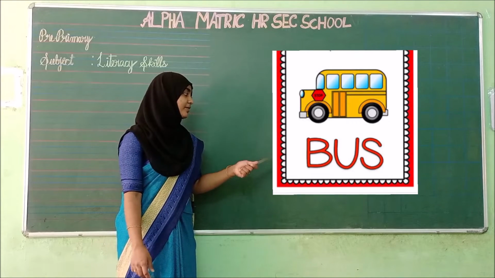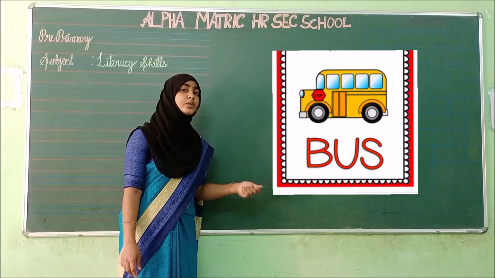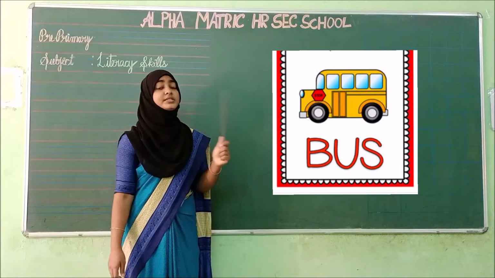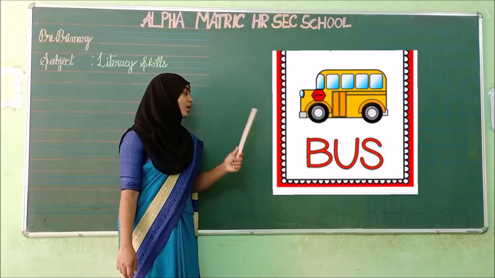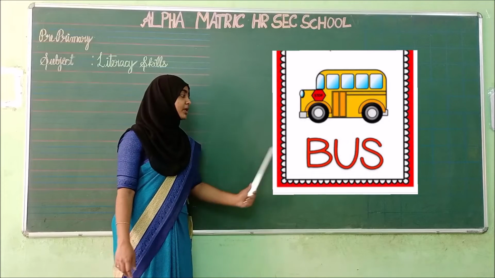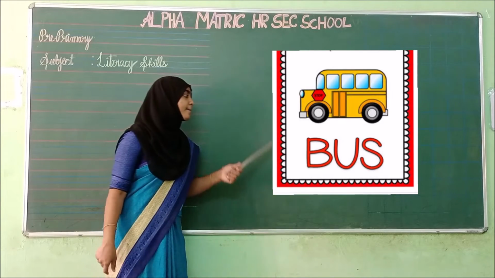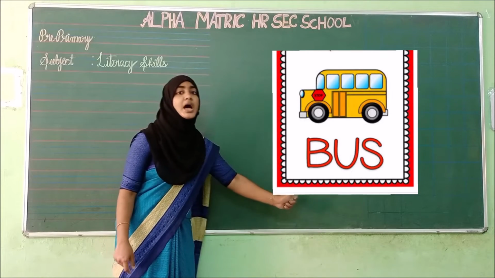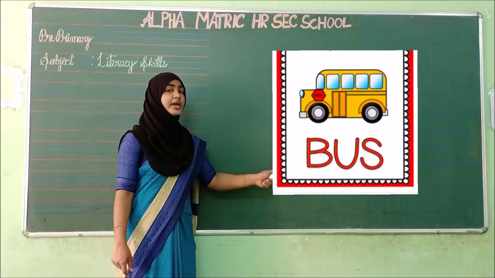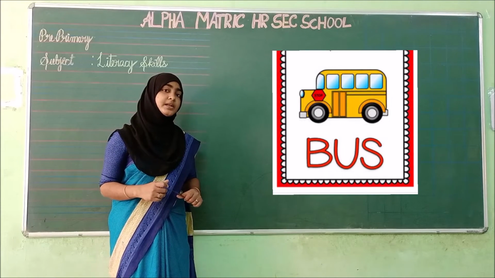See here. Here we have the vowel sound of U. What is this? U. When we say it is U and when we pronounce it sounds as A. Okay children? B-U-S. Bus. B-U-S. Bus. Keep on telling that word. Bus. Okay? B-U-S. Bus. Children, shall we see the next example?